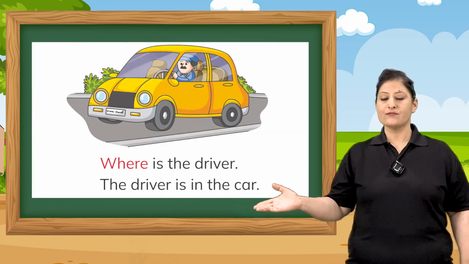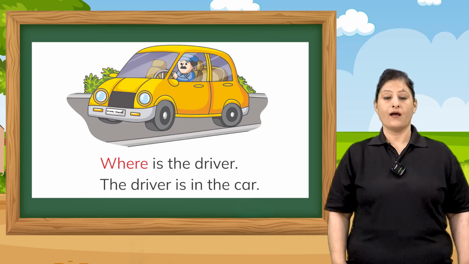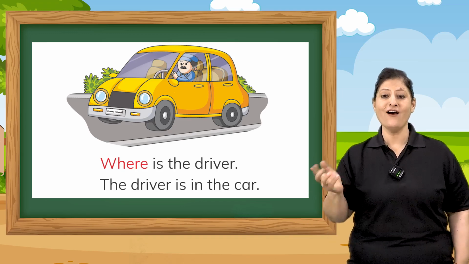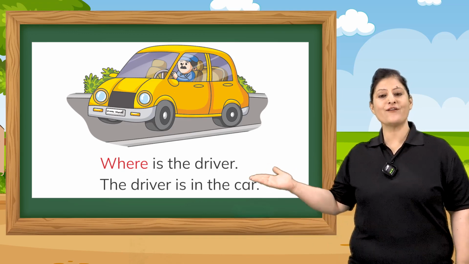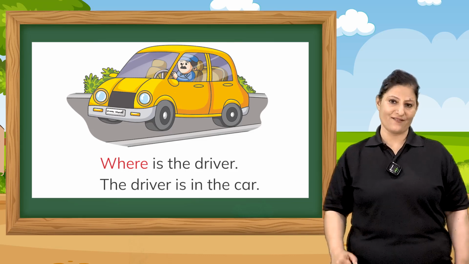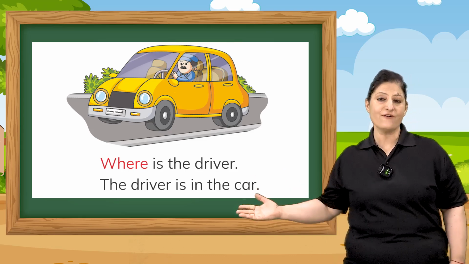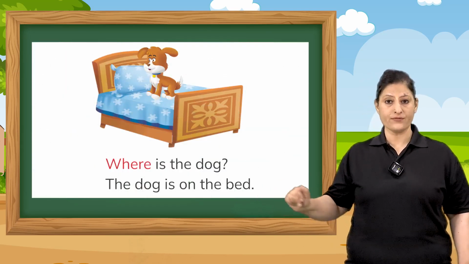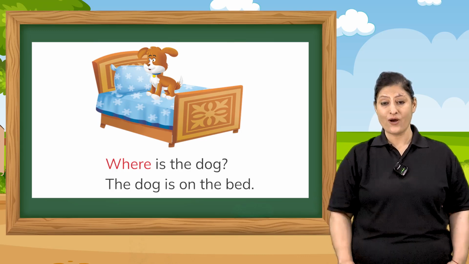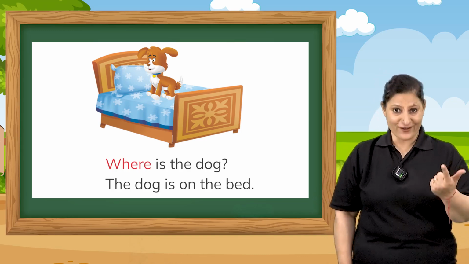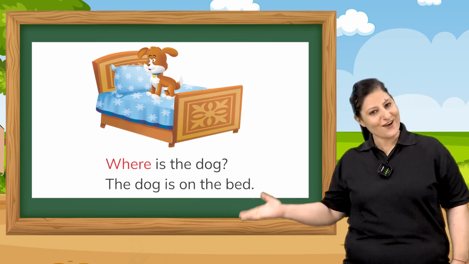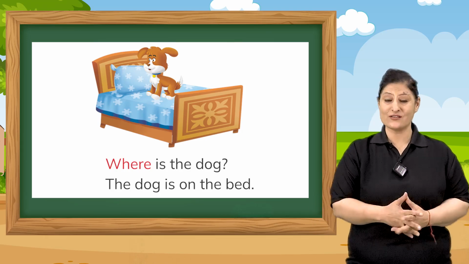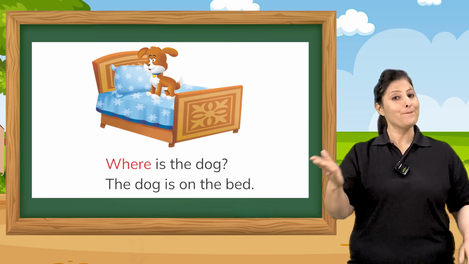Now you can see there is a yellow car, and there is a driver. So what question will we ask? Where is the driver? The driver is in the car. Now you can see there is a dog on the bed. So what question are we going to ask? Tell me fast, children. Where is the dog? The dog is on the bed.